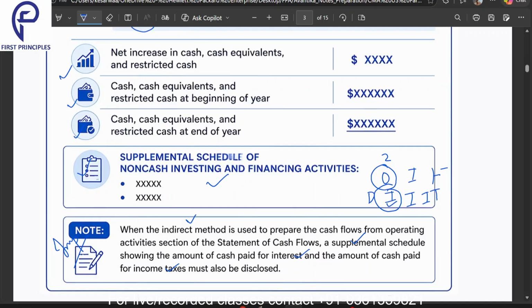When we are preparing the operating activity as per the indirect method, we need to present this supplemental schedule of non-cash investing and financing activity, where we will show IIT, interest and income taxes.